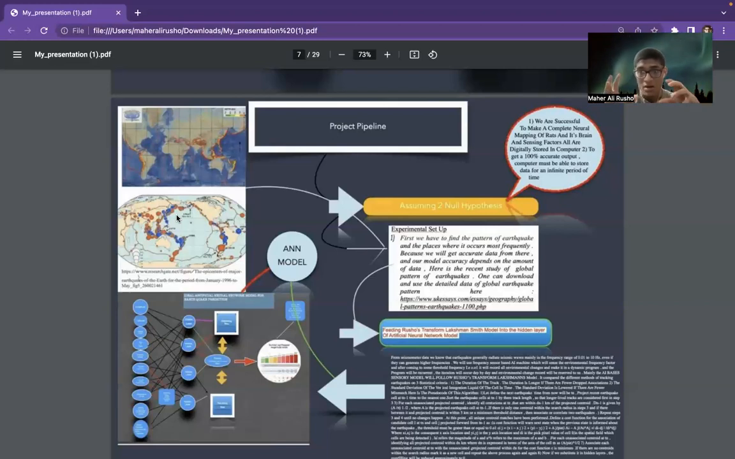We will use all kinds of data here in the center, and we will also use some dimension reduction to make the algorithm implementable in the proper way. After doing this, we will apply my algorithm, Introduction to Rusho's Transform, Lakshmann and Smith model, a machine learning approach, to the hidden layer of the earthquake artificial neural network algorithm.